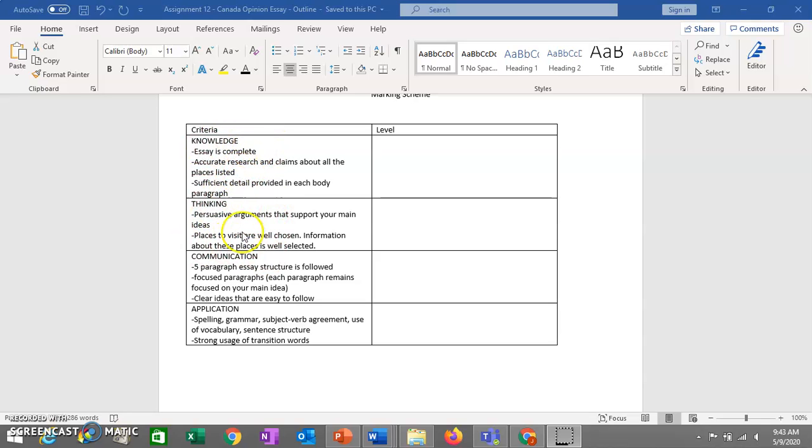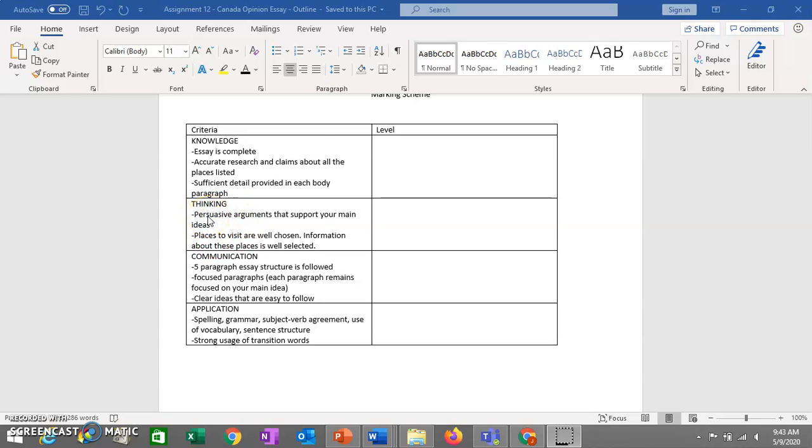Thinking is going to be about how you structure your work, and if your arguments are persuasive. So are you choosing good places, places that have things you can do that would convince somebody to go there? This is more about whether you are making good choices. There are many places in a province that you could choose to visit, and you might say something that's accurate, but it might not be the best place to visit.